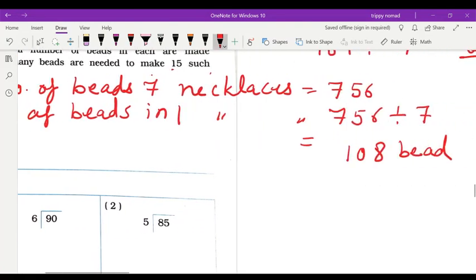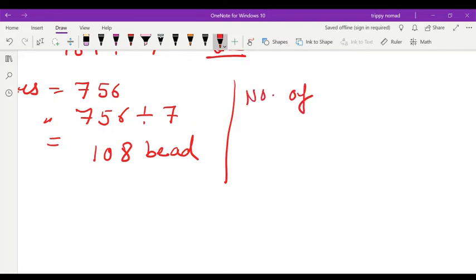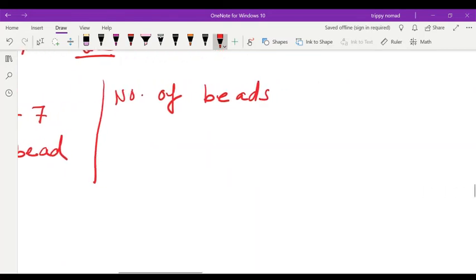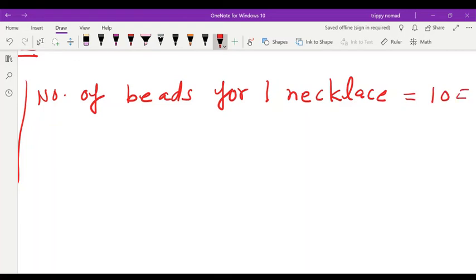So this part I am doing here. Number of beads for one necklace is equal to 108.